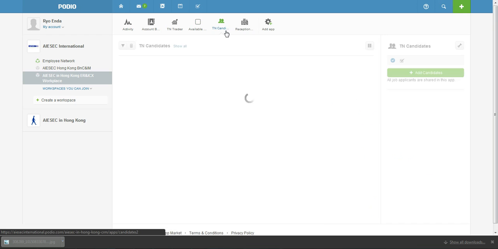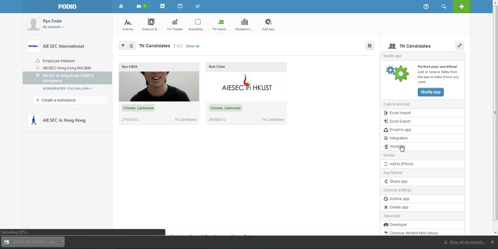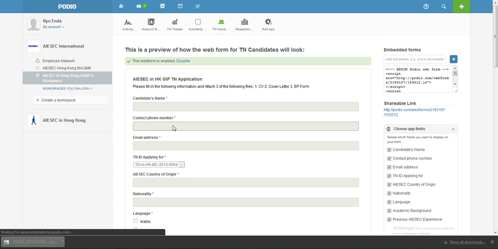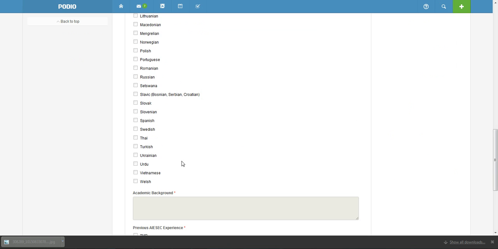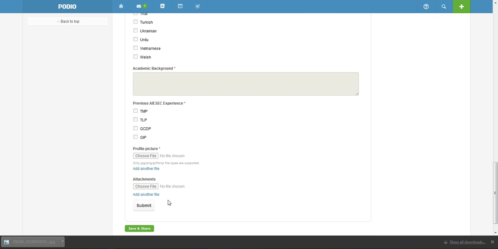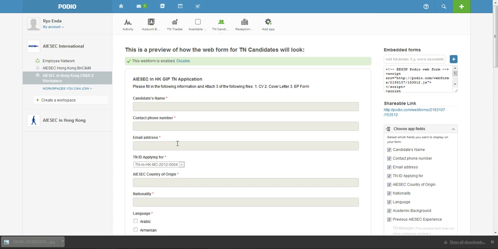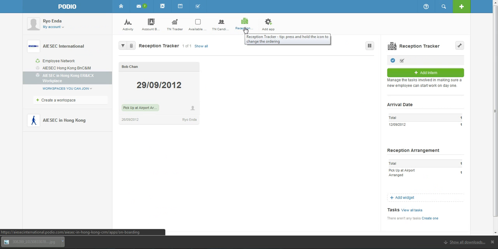And finally, when they apply, they can go to the web form and see, and they have to fill in the details and make sure they attach the 3 files. And if they don't do it properly, we can email them back saying, please fill in the details and attach the file correctly. And finally, if they're matched, we can move on to the reception tracker.